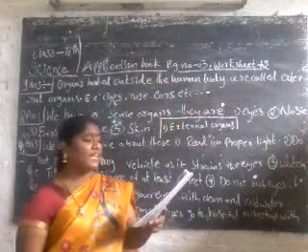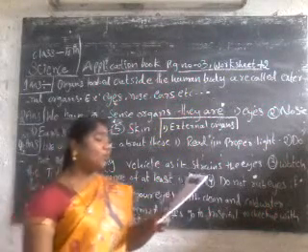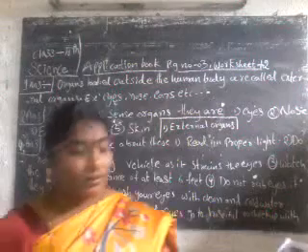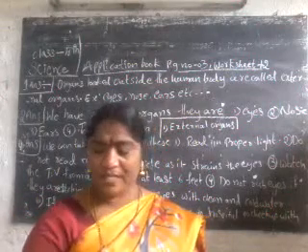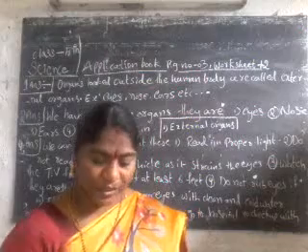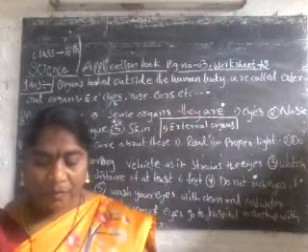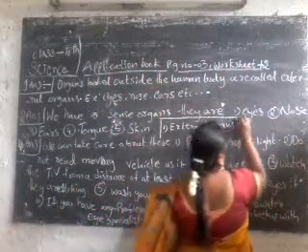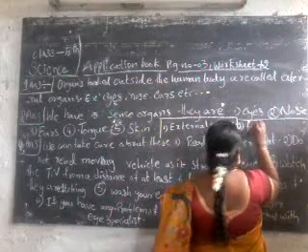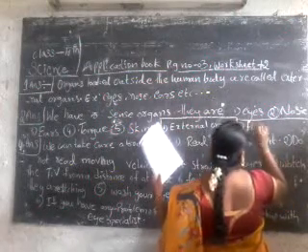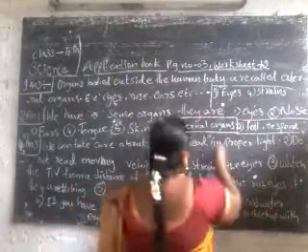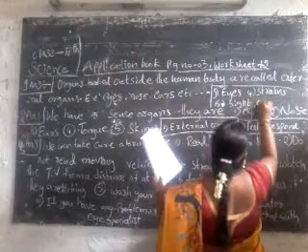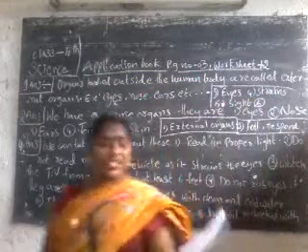Second one: sense organs help us to see and... what is that? Yes, sense organs help us to feel and respond. The first one is feel. Fifth one is sight.